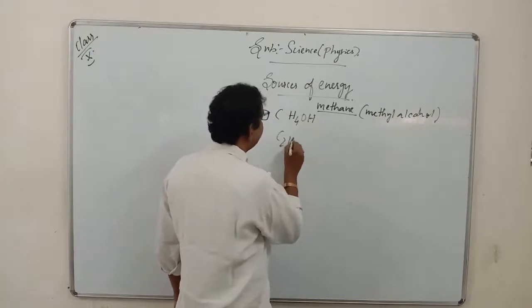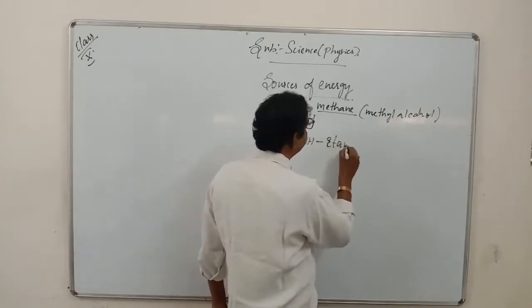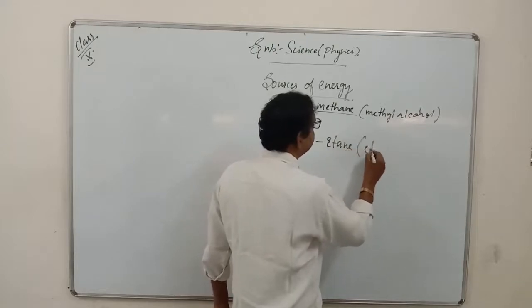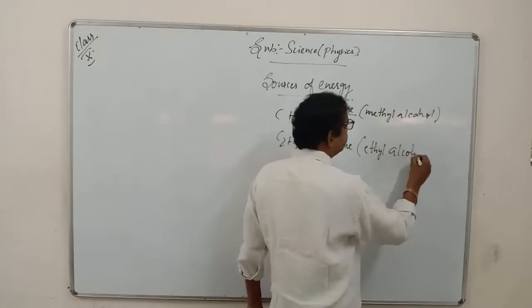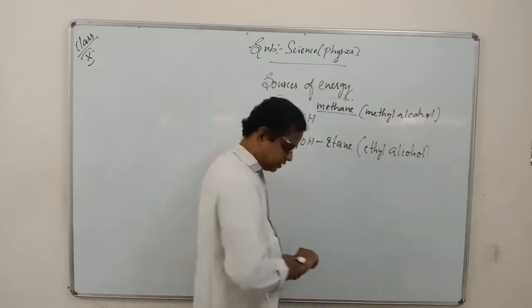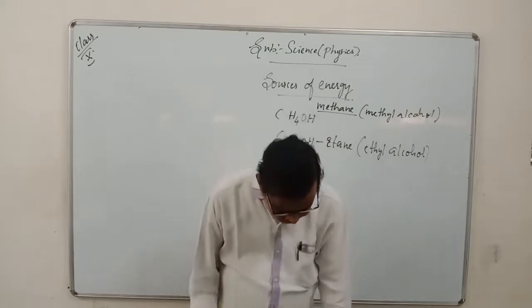And C2H5OH is ethyl alcohol. Okay, it is called ethyl alcohol. So this is how they are producing the methane.